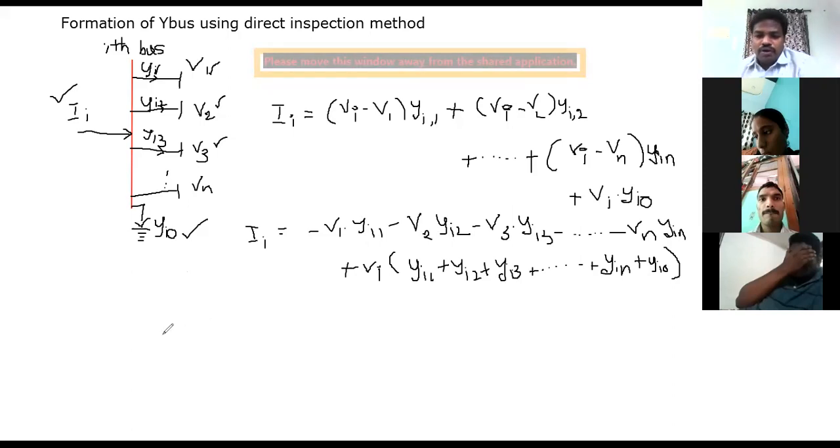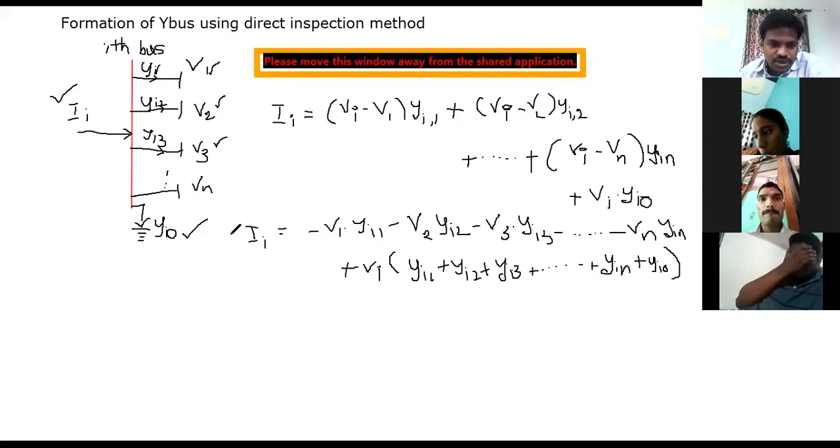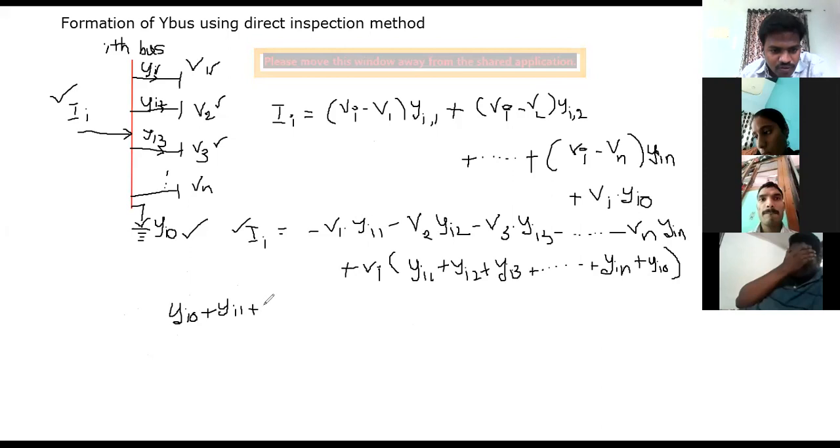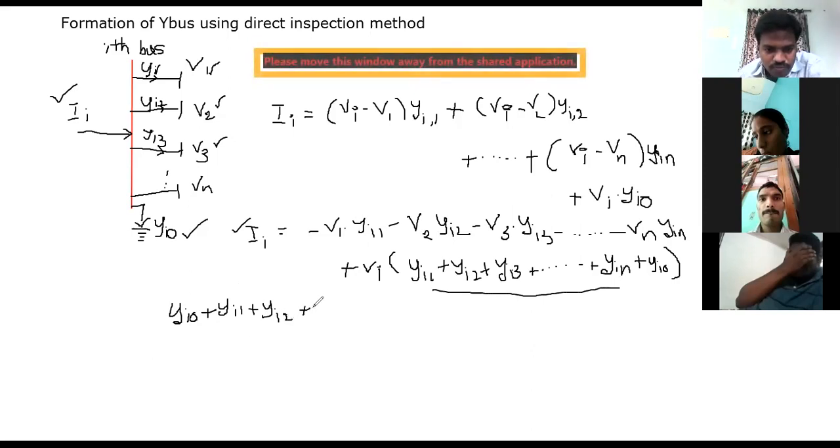Right. Okay. So you will have all these things. Now just carefully observe this. This equation can be obtained from this one. Now I am going to write down these terms clearly. So I am considering yi0 plus yi1 plus yi2, that means all the terms in this particular region. So this I am considering as yi2 plus and so on.